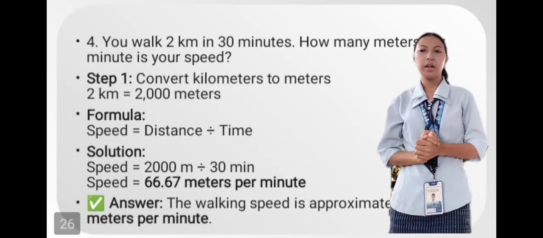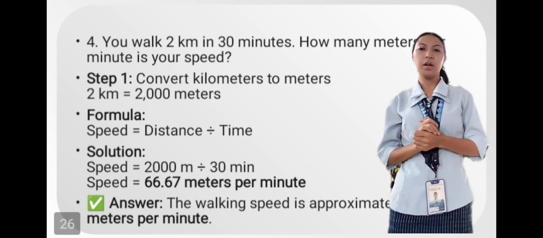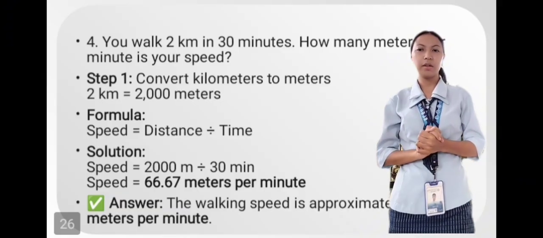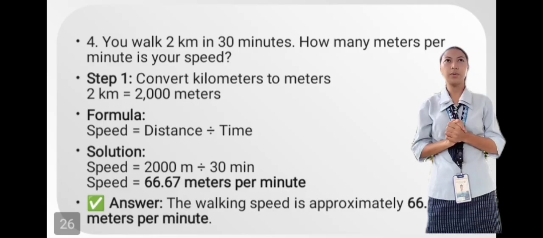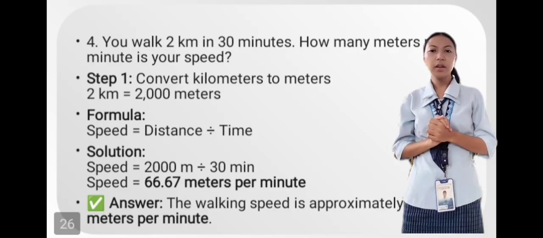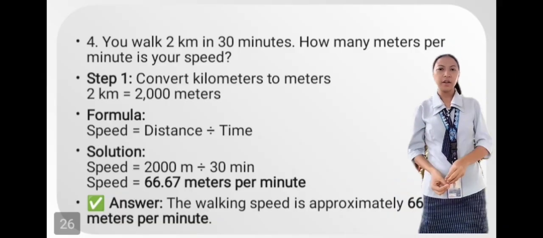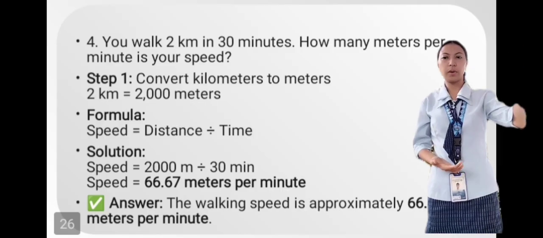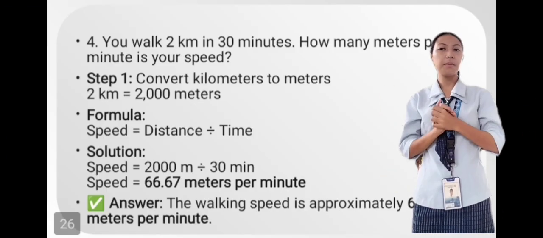Okay. So the question number 4 is, you walk 2 kilometers in 30 minutes. How many meter per minute is your speed? So when we are going to connect this in a real life situation, for example, here in your home to your school is 20 kilometer per hour. So you are going to calculate the meter per minute.